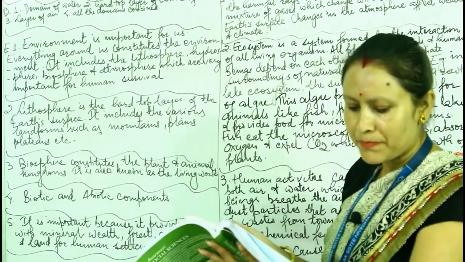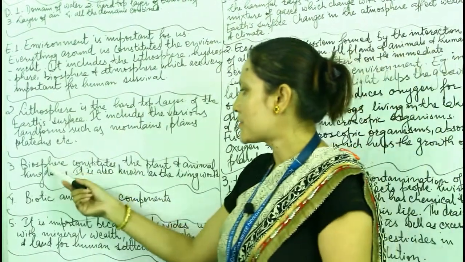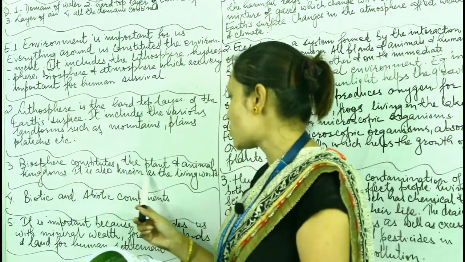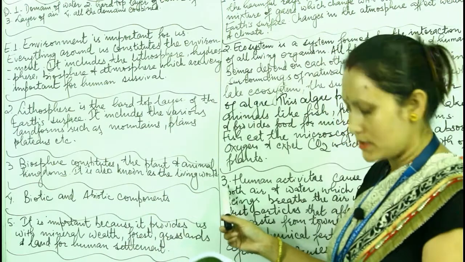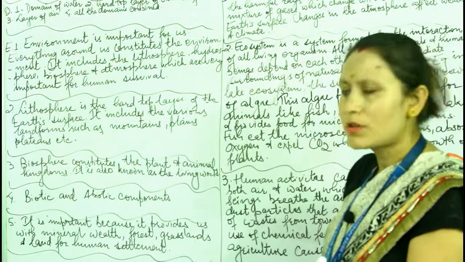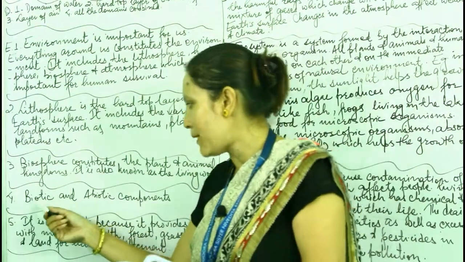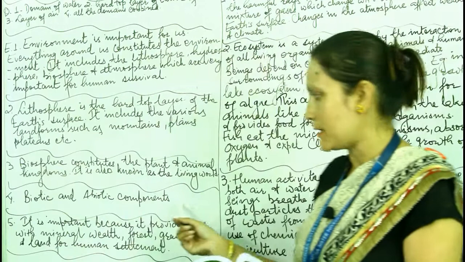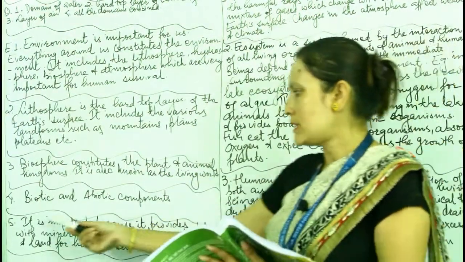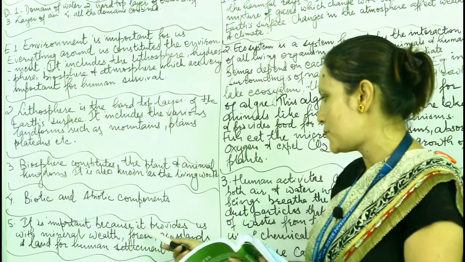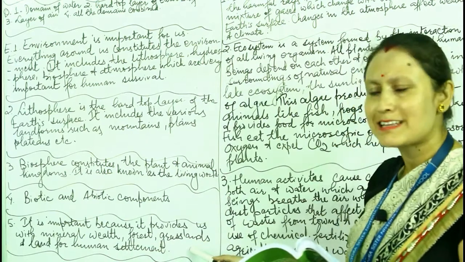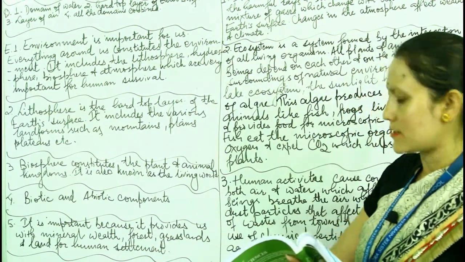Number 3, define biosphere. Biosphere constitutes the plant and animal kingdoms. It is also known as the living world. Number 4, list the major components of the environment. The major components of the environment are biotic and abiotic components. Number 5, how is lithosphere important for us? It is important for us because it provides us with mineral wealth, forest, grasslands and land for human settlement.